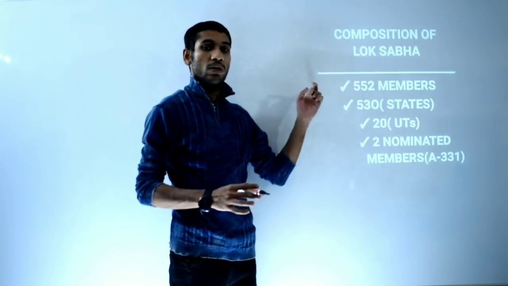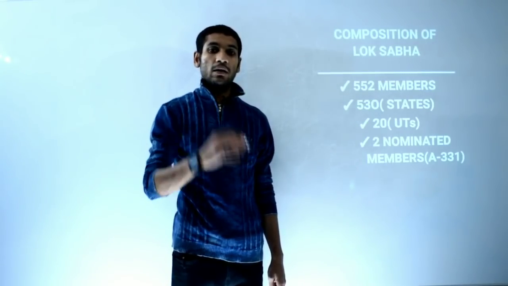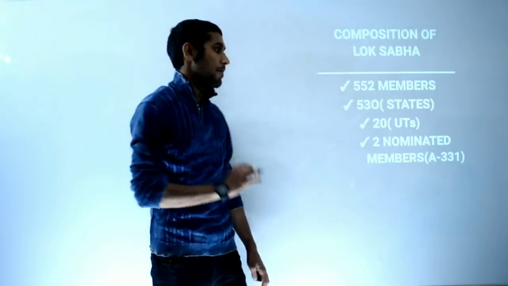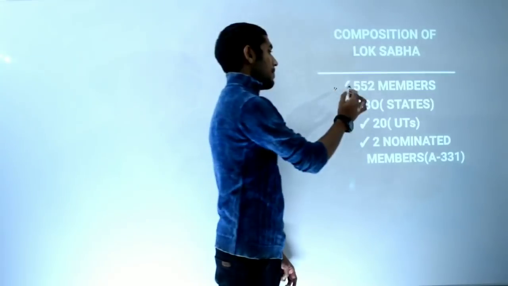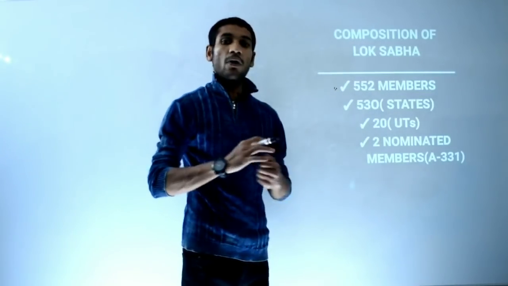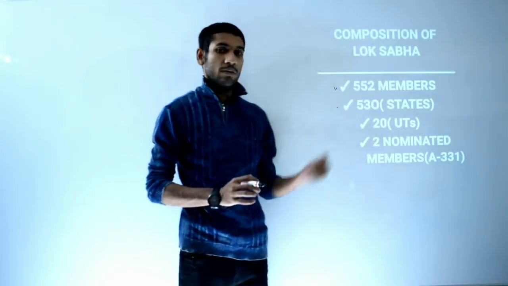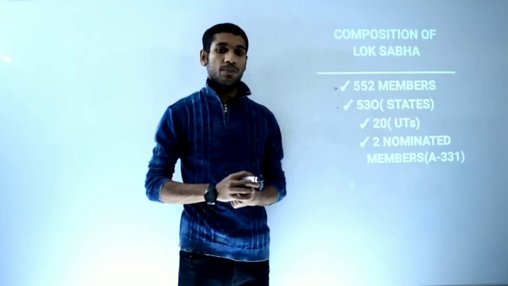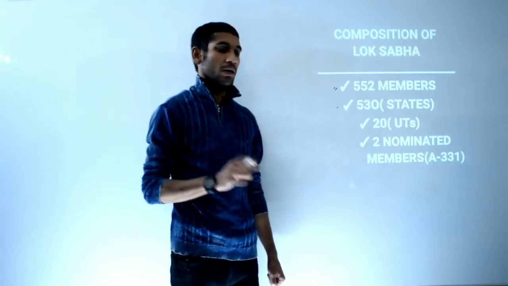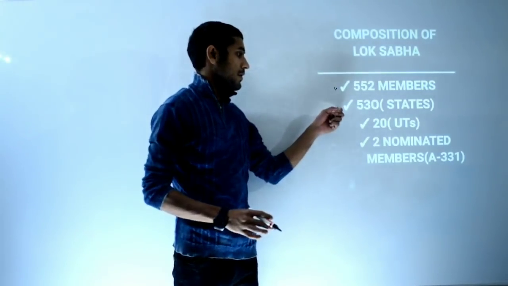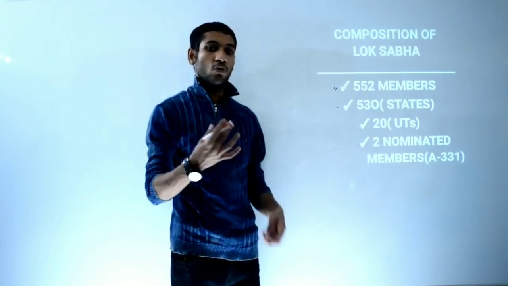Since here we are talking about Lok Sabha, the Indian Constitution provides that Lok Sabha can consist of a maximum of 552 members, from which 530 members should be elected from states, not from Delhi, Puducherry, Andaman Nicobar, Lakshadweep, Daman Diu, Dadra Nagar Haveli, but from states like UP, Bihar, Maharashtra, Uttarakhand, Chhattisgarh, MP and so on.